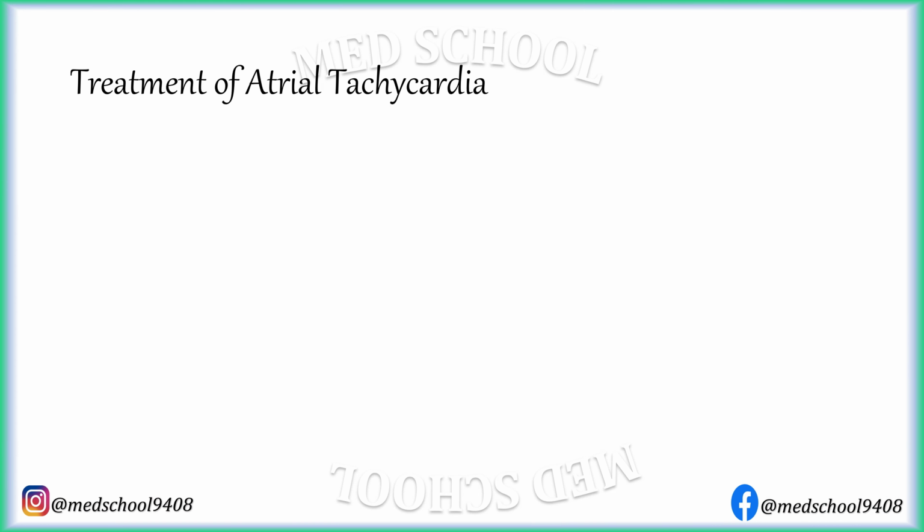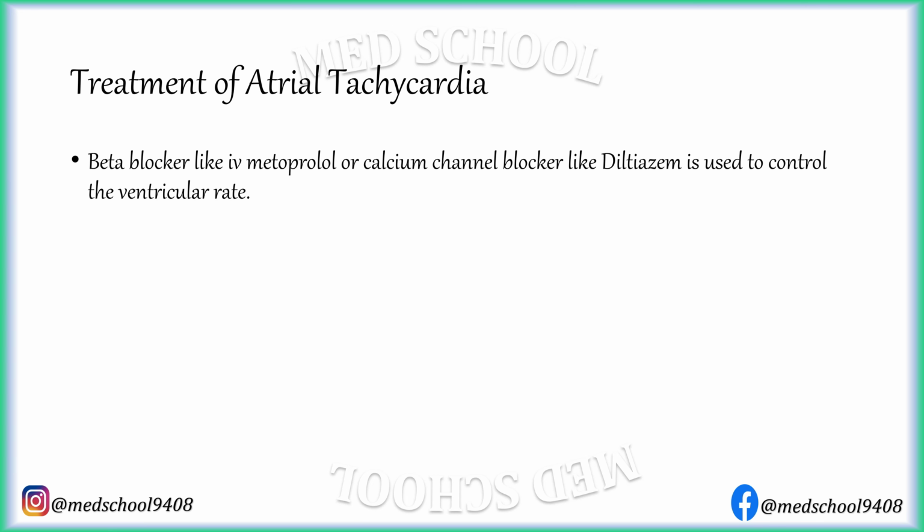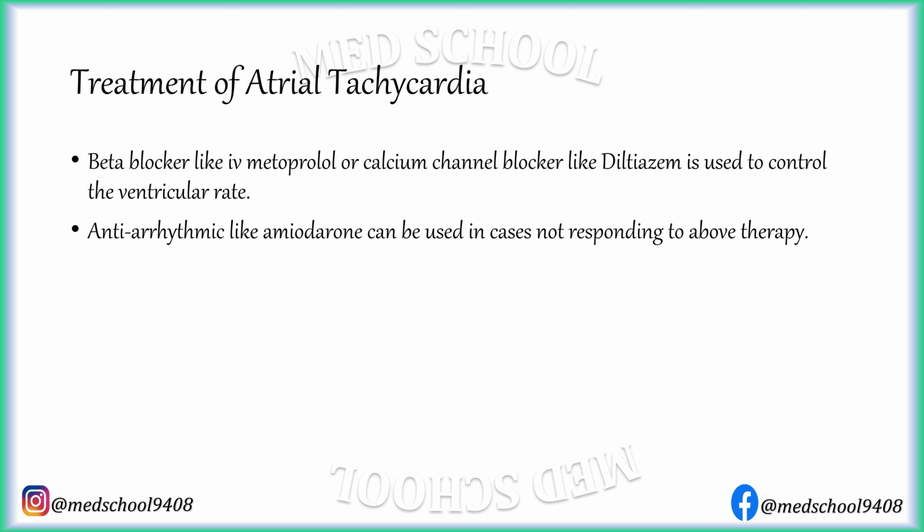For treatment of atrial tachycardia, beta blockers like IV metoprolol or calcium channel blockers like diltiazem are used to control ventricular rate. Antiarrhythmics like amiodarone can be used in cases not responding to the above therapy. DC cardioversion is indicated if associated with hypotension.